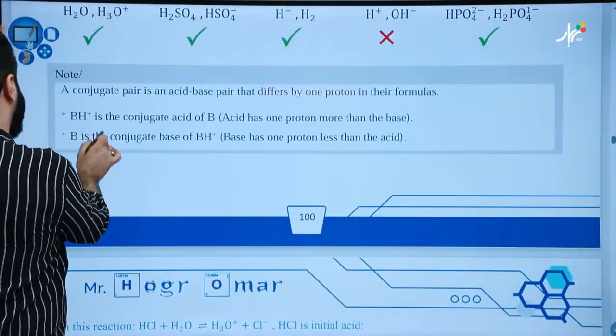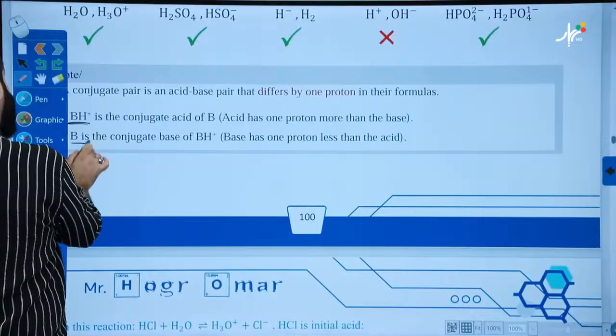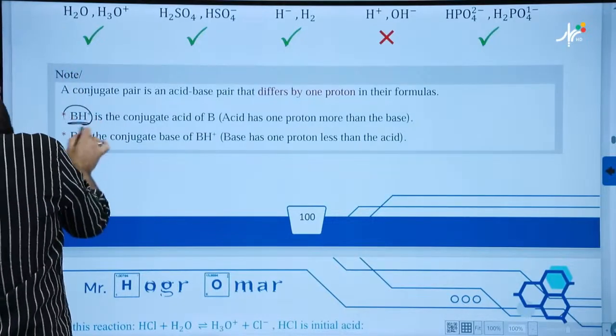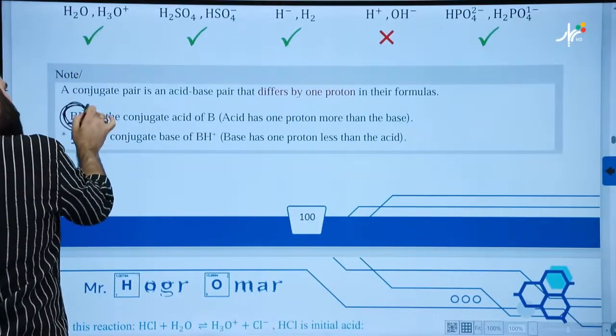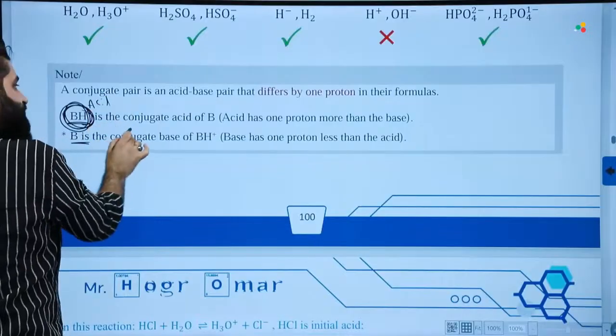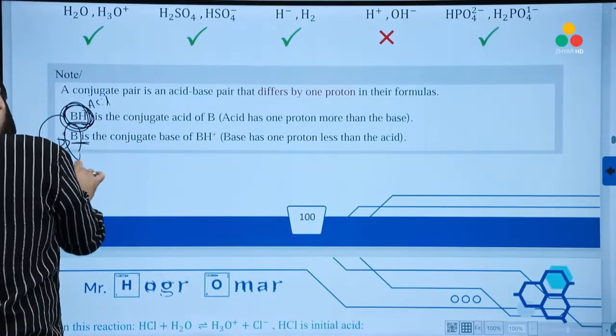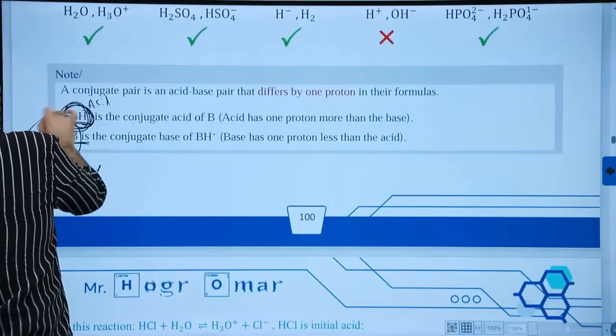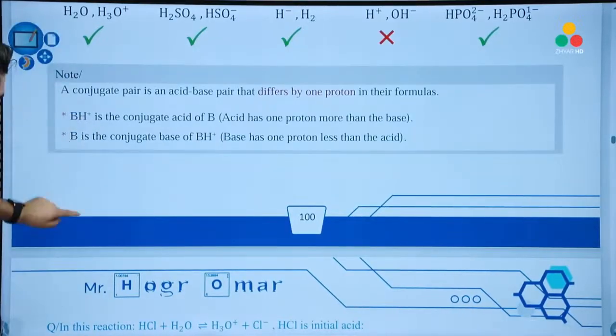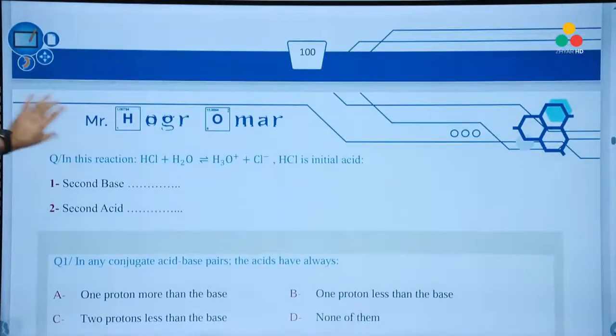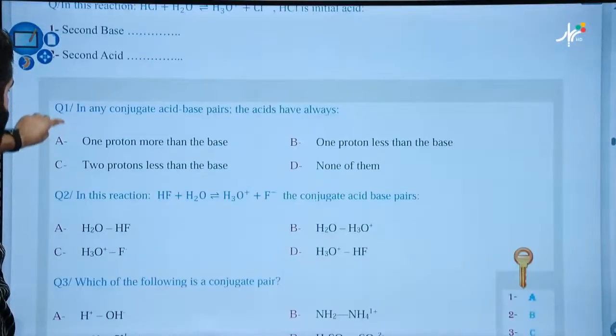BH and B, assume they are a pair to each other. Okay, this one with one more proton will become the acid. So this is a conjugate acid for this. B is a base, a conjugate base for BH. Good, nice. Wait for this. We'll get back to this.